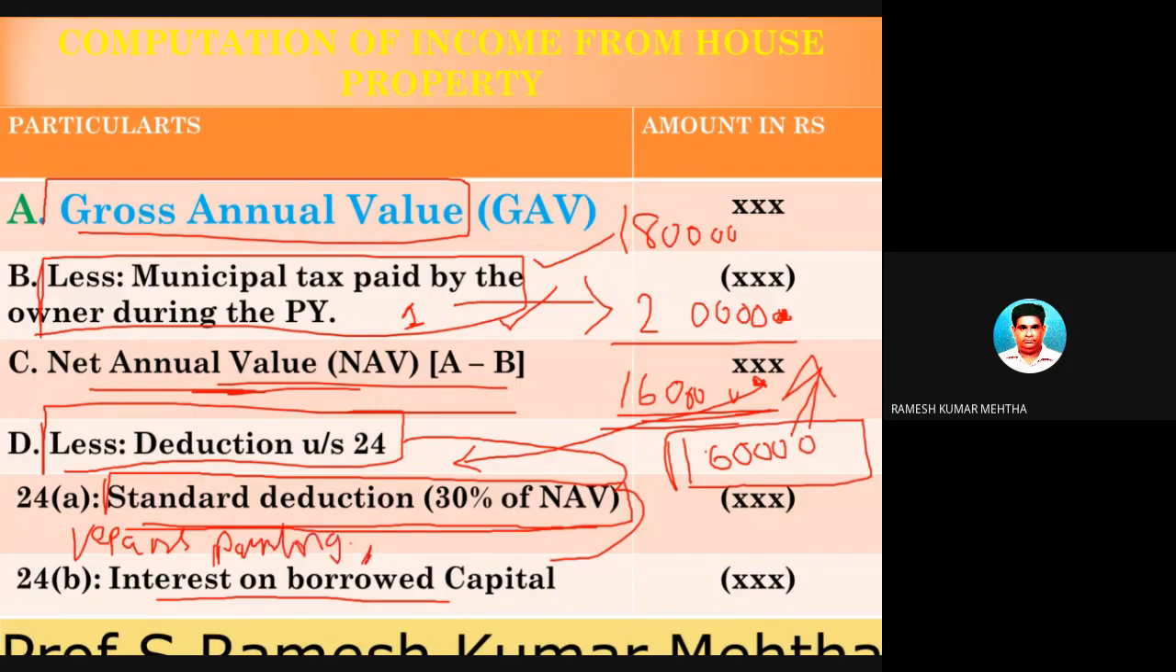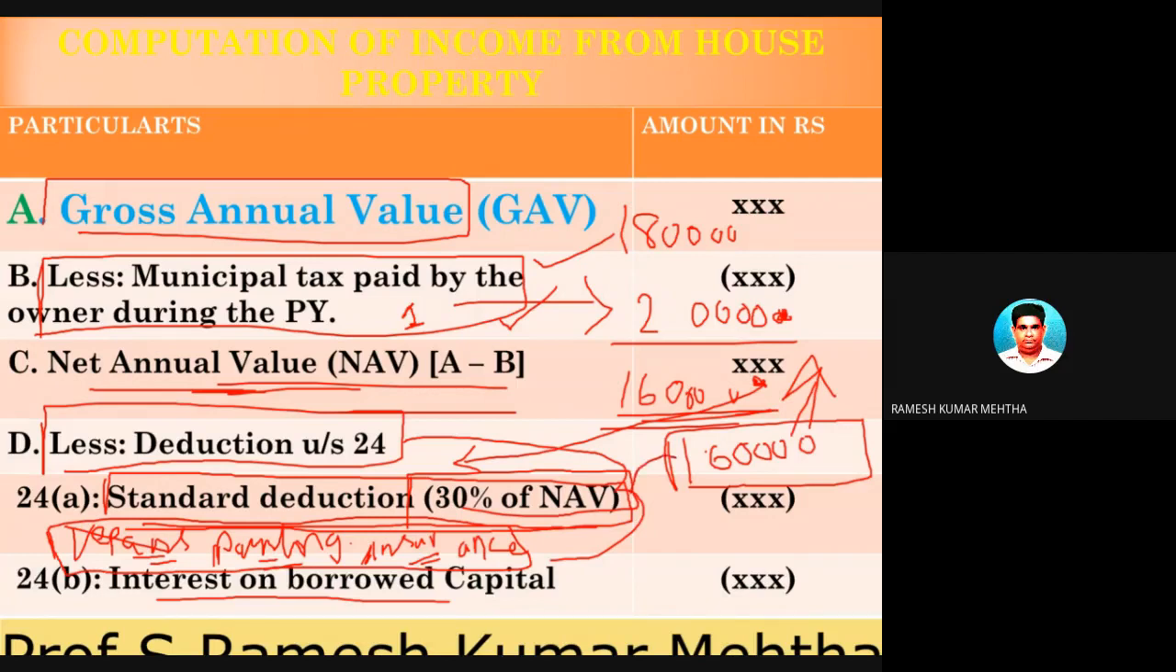Number three is insurance. Every year there can be an insurance premium you have to pay on the house property. There are some elements of repairs taking place on the house, so that is reducing your income. Some painting has to be done and other expenditures are there. So these expenditures are now allowed to be deducted at a standard rate of 30% on NAV.